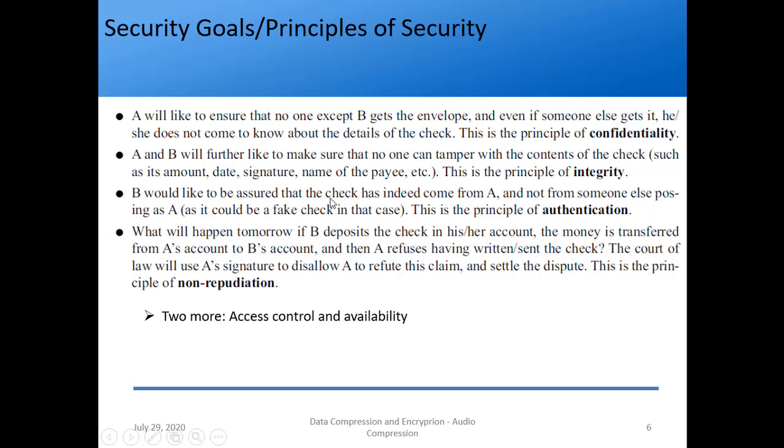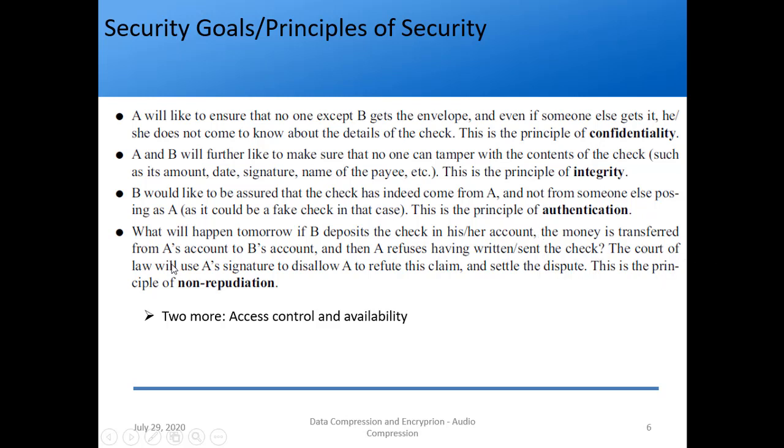Then what will happen tomorrow? Assume that A has sent a check to B, and A sent the amount as what? $100. So B went to the bank, deposited the check, and got $100 in his account, right? But what if A refuses that he has sent the check? A goes to the bank and says, my so and so amount is debited, but I never sent the check, right? So this is the problem.